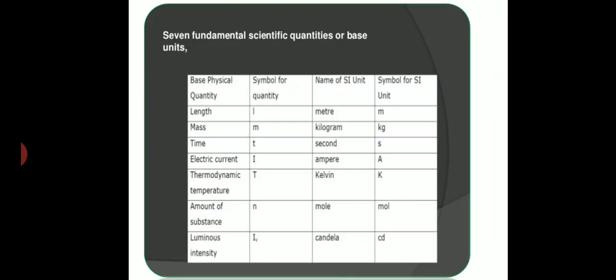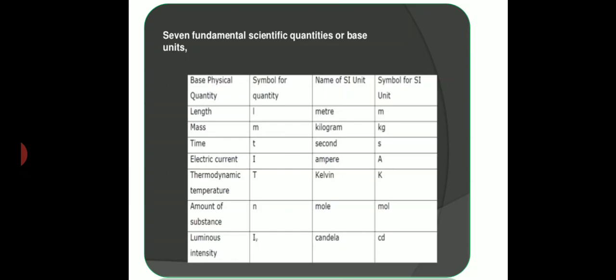So here in this slide you can see the SI unit system recommends 7 basic physical quantities. Length, meter; mass, kilogram; time, second; electric current, ampere; temperature, Kelvin; amount of substance, mole; luminous intensity, candela. So these are the 7 basic physical quantities and we must know them with their SI units.